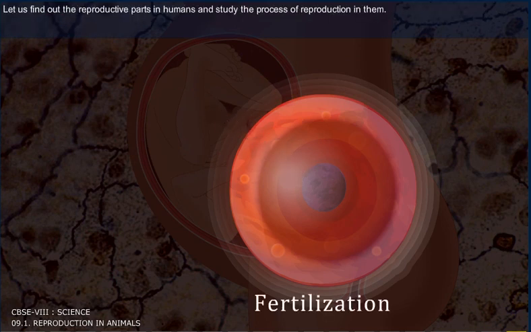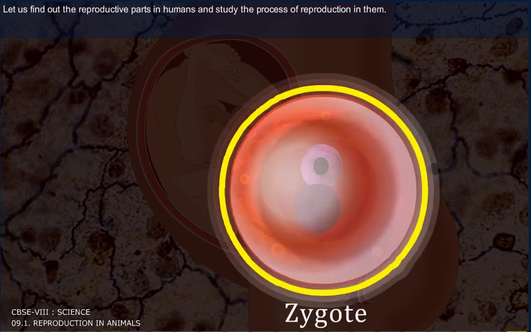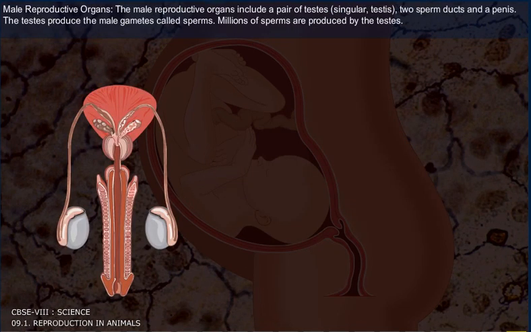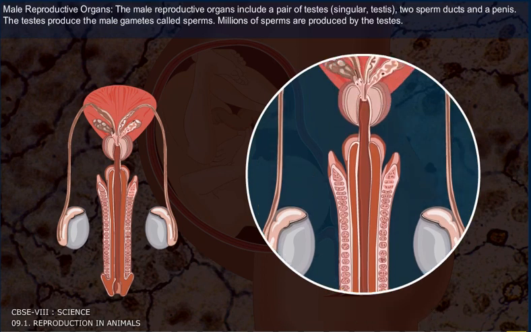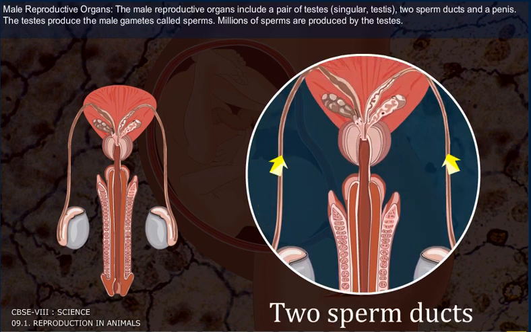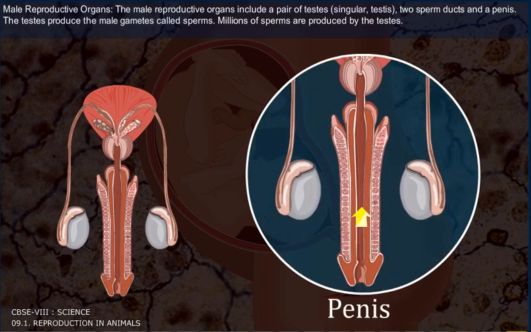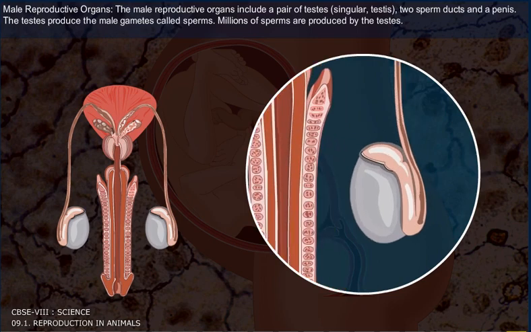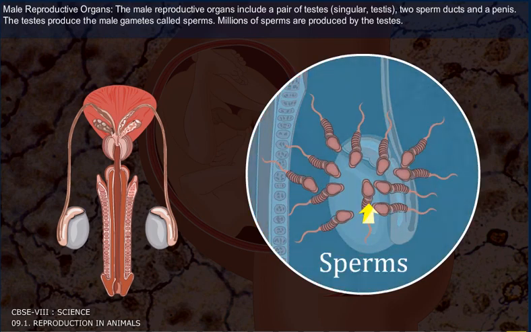Let us find out the reproductive parts in humans and study the process of reproduction in them. The male reproductive organs include a pair of testes, singular testis, two sperm ducts and a penis. The testes produce the male gametes called the sperms. Millions of sperms are produced by the testes.